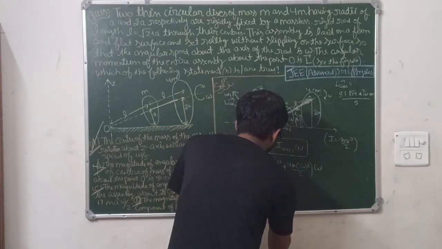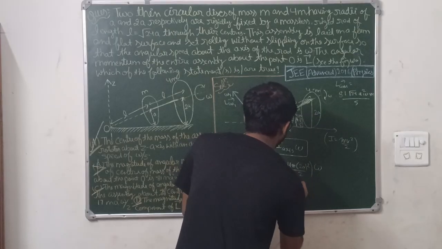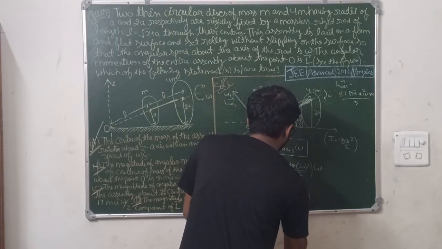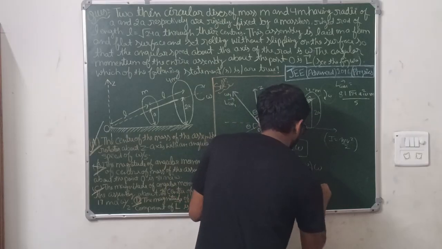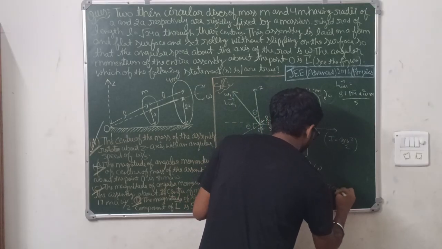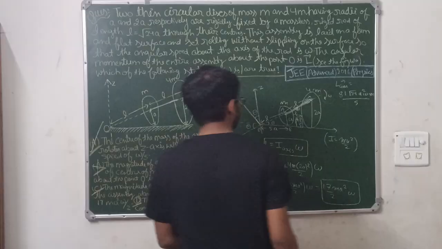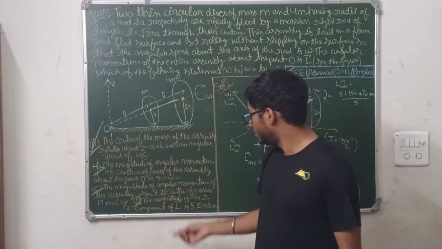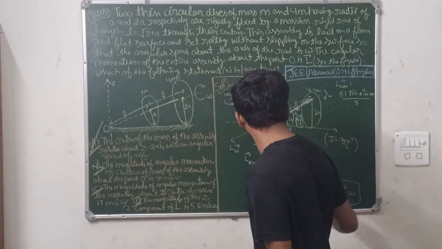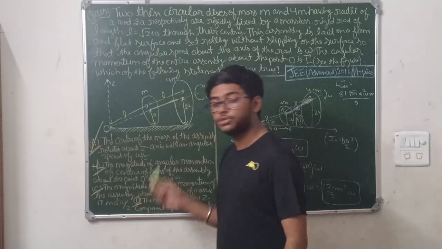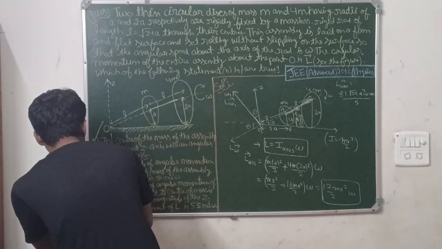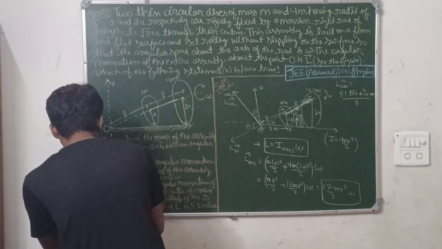Now simplifying this, it will be ma square by 2 plus 2 to the 4th, 16 ma square by 2, into omega. It will be 17 ma square by 2 into omega. This is the final L for the assembly. Are our options matching? 17 ma square omega by 2. The third option is also matching. Means the third option is also correct.